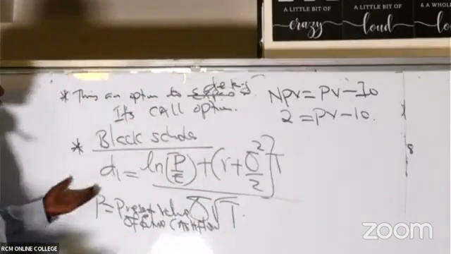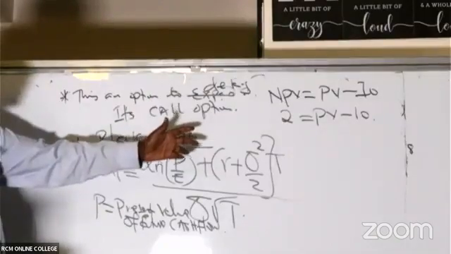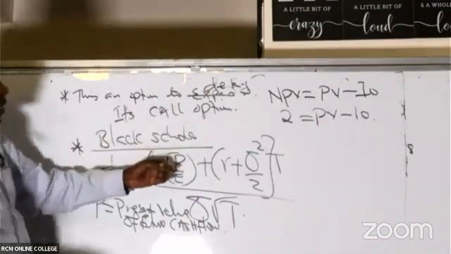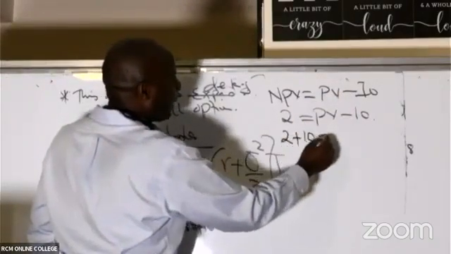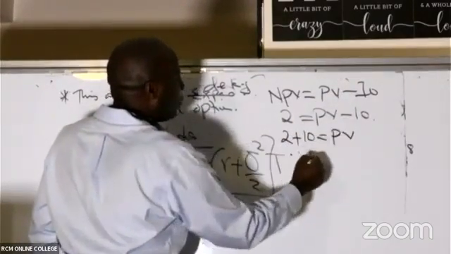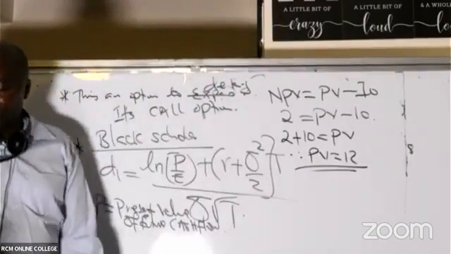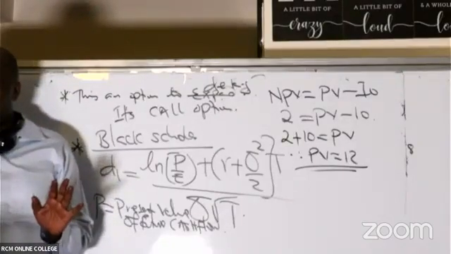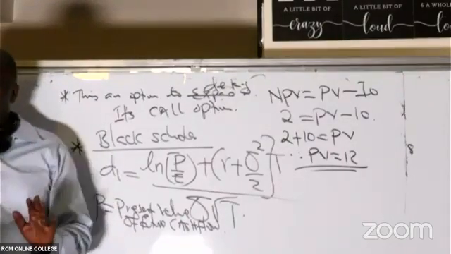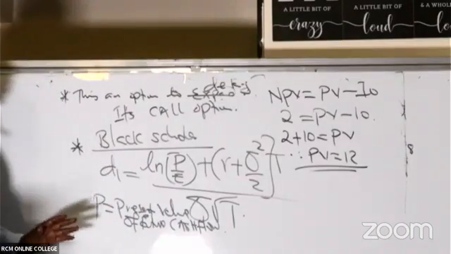Here they have told us, ladies and gentlemen, they want present value, not NPV. So they have given us NPV. In that case, take this 10 to the other side. So it will be 2 plus 10 equals PV. Therefore, PV will be equal to 12. Are we able to see that now, all of us? Understood. So we have the present value being equal to 12.